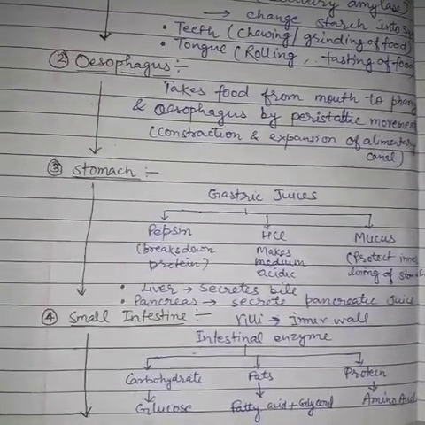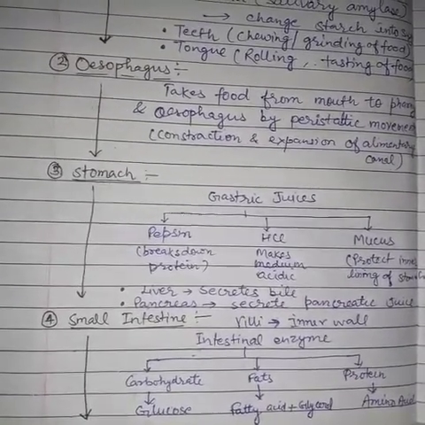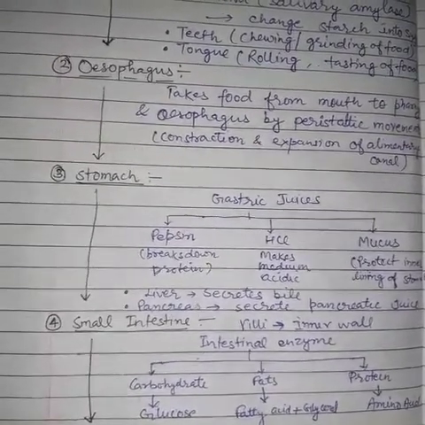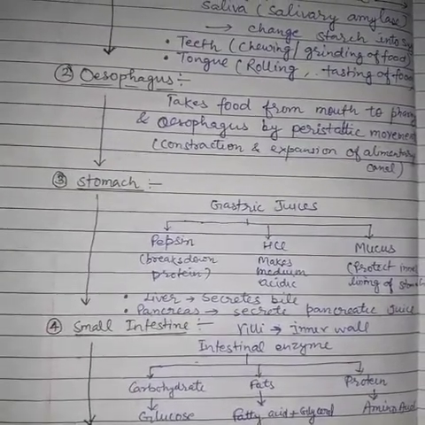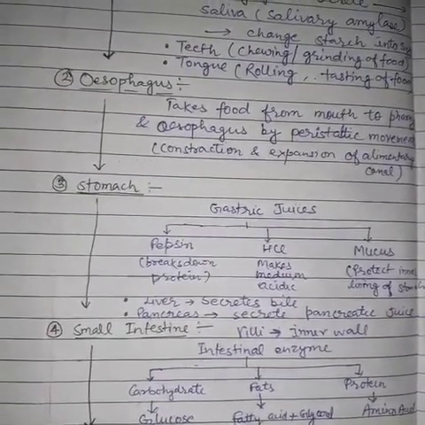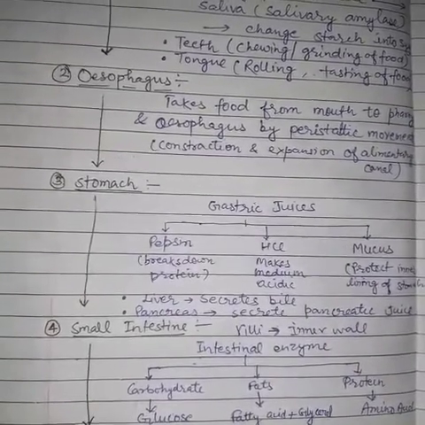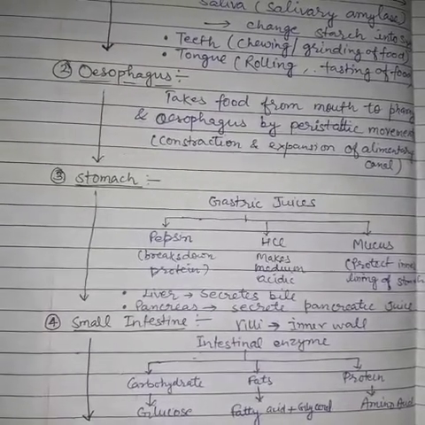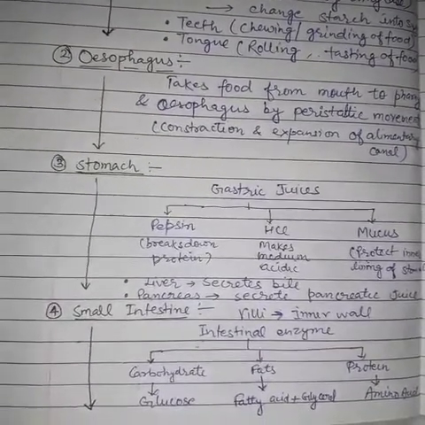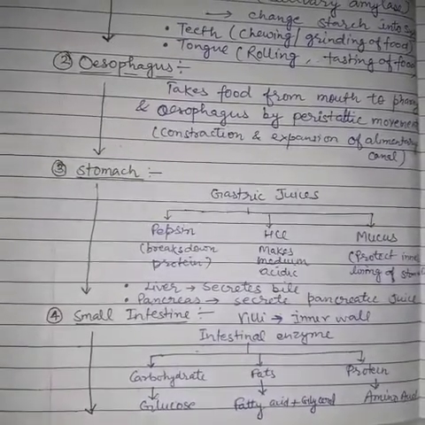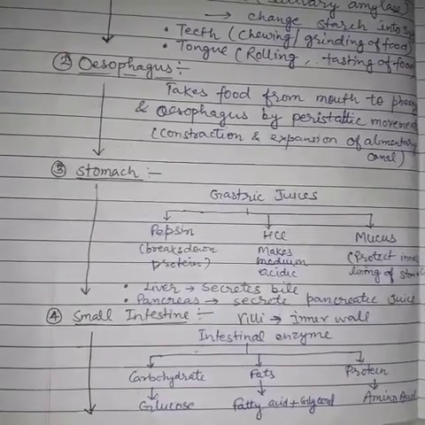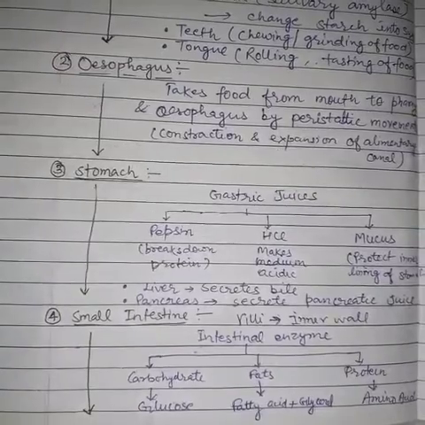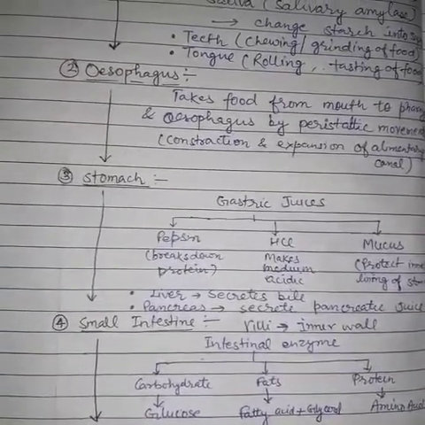The small intestine contains millions of villi in its inner wall, which help in absorption of nutrients from the food material in the small intestine. Intestinal enzymes act on the different complex food materials, that is carbohydrate, fat and protein. Carbohydrate is converted into a simpler form, glucose, fats into fatty acids and protein into amino acids.